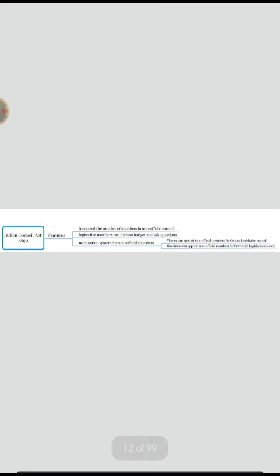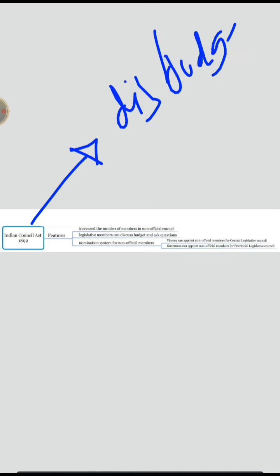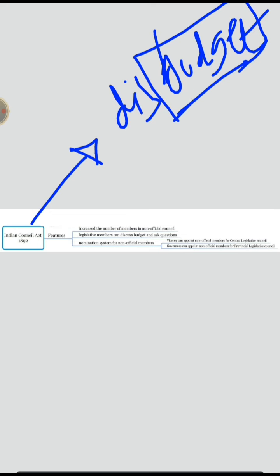Indian Councils Act 1892. Now, through this act, legislative members can discuss the budget. Again, the same logic, change doesn't take place overnight. Remember this one, budget. We'll go through this in the following time. Next, following slides. Now, questions can be asked like this: when could legislative members discuss the budget and ask questions? It is in the 1892 Indian Councils Act.